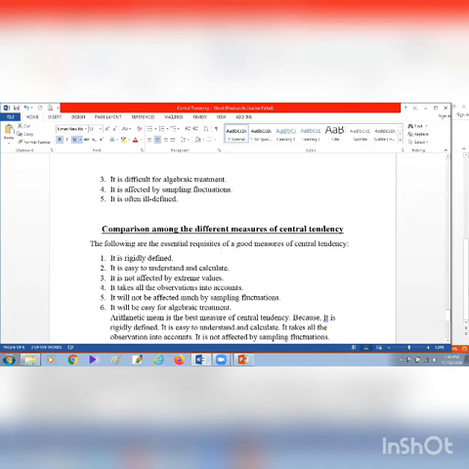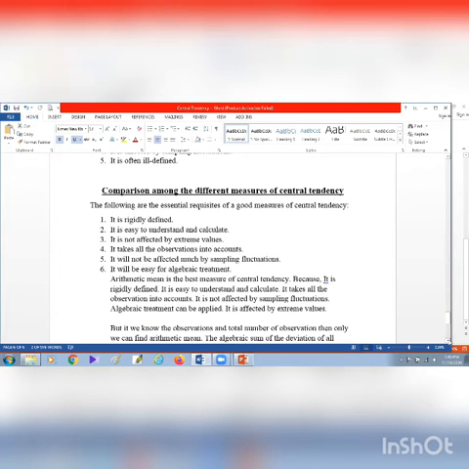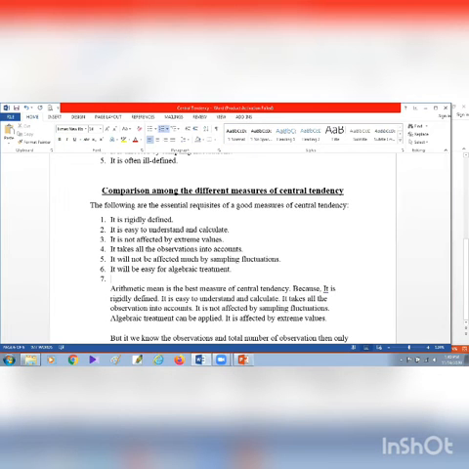The following are the essential requisites of a good measure of central tendency. Number one, it must be rigidly defined. It must be easy to understand and easy to calculate. It is not affected by extreme values. It takes all observations into account. It will not be affected much by sampling fluctuations. It will be easy for algebraic treatment. So these are the criteria to become the best measure of central tendency.